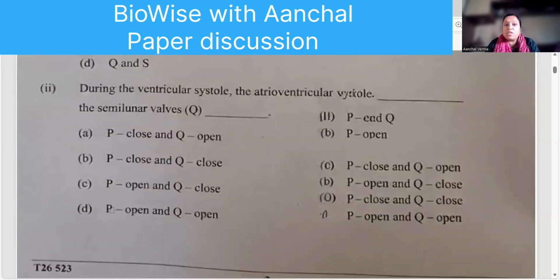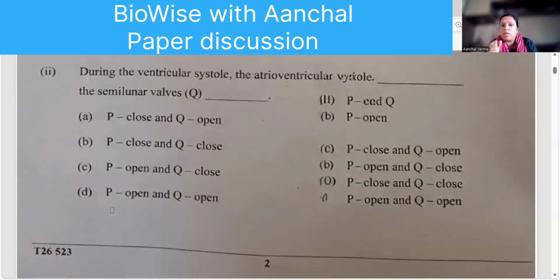During the ventricular systole, that is when your ventricle is contracting, the atrioventricular valve closes and the semilunar valve opens. So P closes and Q opens. Don't mind the question, there is some error with the question. P closes and Q opens. Yes?